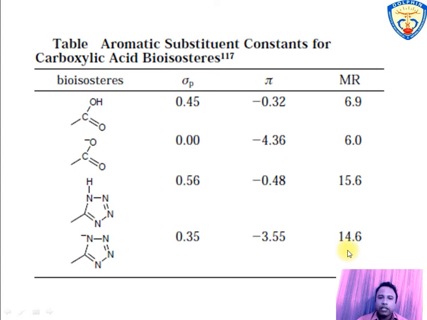The result reveals that tetrazole is almost 10 times more lipophilic while having similar acidity, pKa equals 4.9 that observed for carboxylic acid pKa, that is 4.2 to 4.4. So tetrazole has been successfully employed as a replacement for carboxyl group.